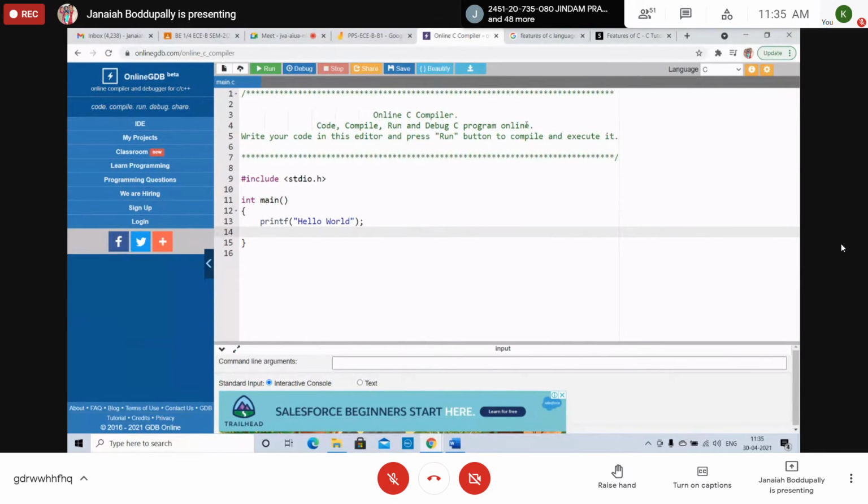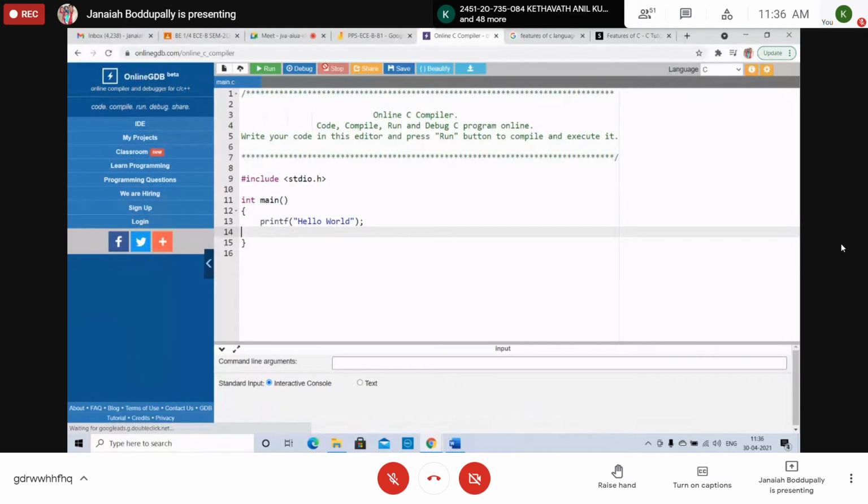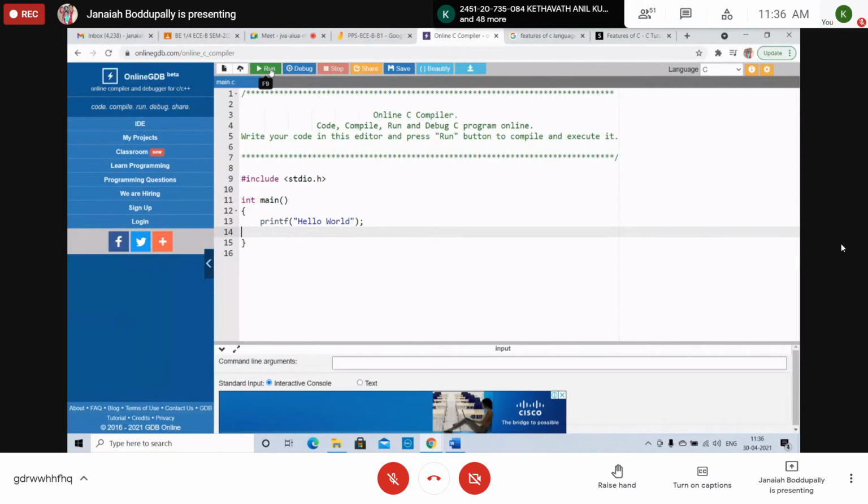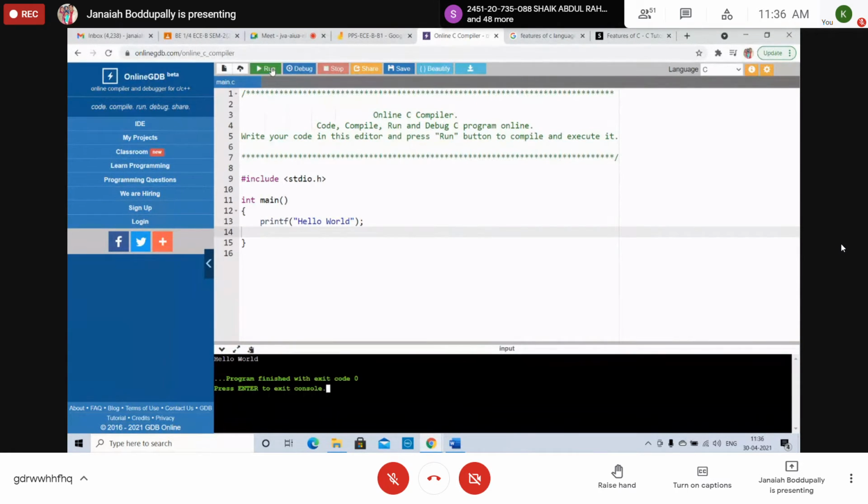It cannot be run. Just a simple program is already there. Include stdio dot h, stdio meaning standard input output. These header files I will explain, what the header files are. Right? What is the main function? What are flower brackets? I will show the execution of this. In C programming, we are using the online GDB C compiler. Just run. That's it. You'll get the output, Hello world, whatever printf has in the double quotes. Hello world. Just a simple C program.